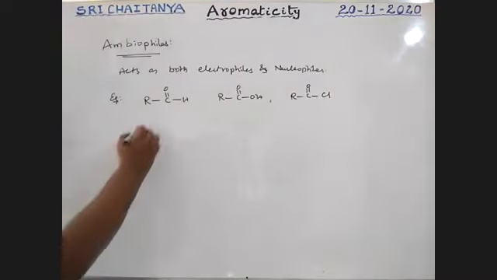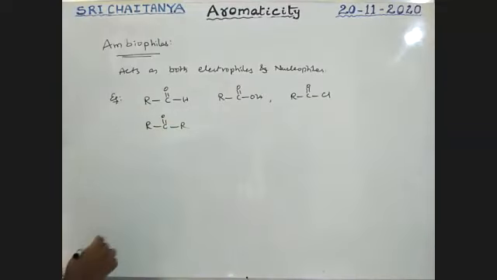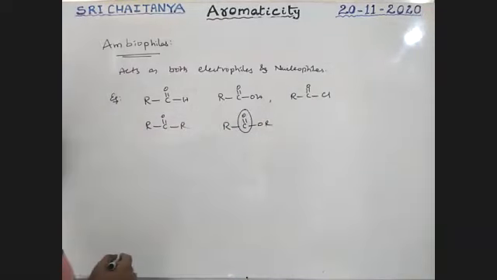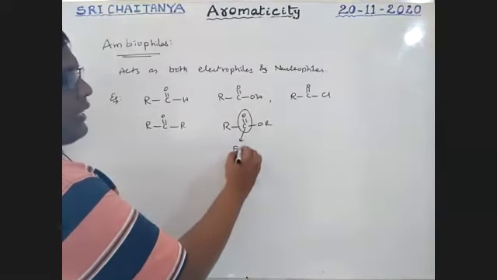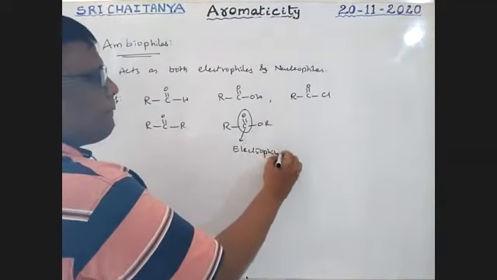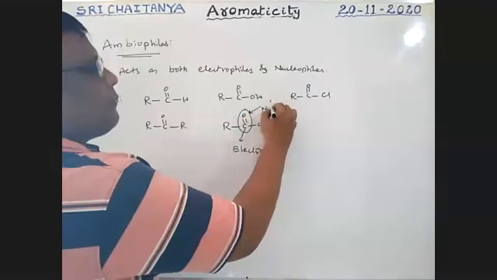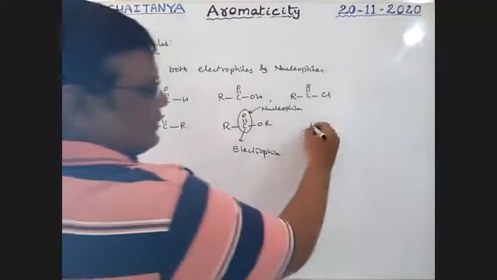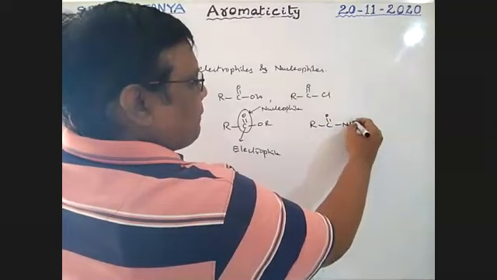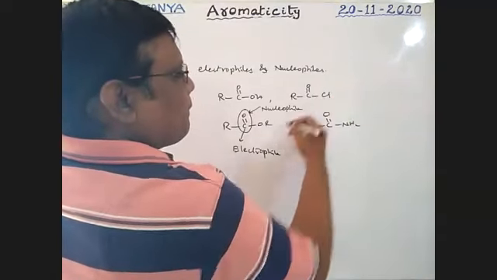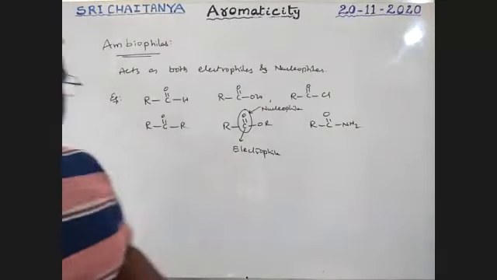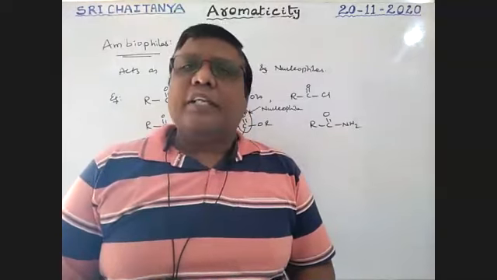RCOCl, RCOR ketones, esters. That means there must be a C double bond O. Here carbon acts as an electrophile, oxygen acts as a nucleophile, boys. Amides, RCONH2. These are ambiphiles. That means they behave like both electrophiles and nucleophiles.